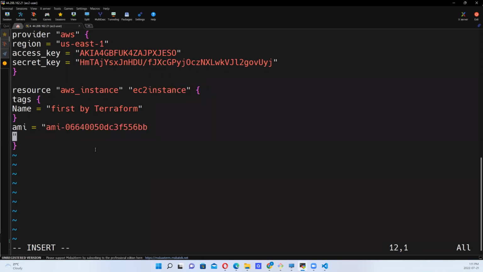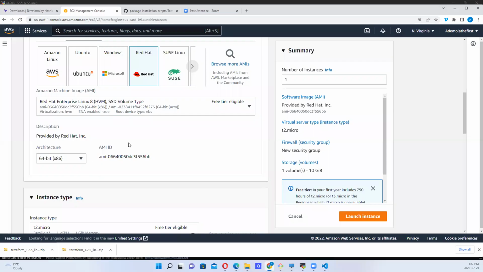So I've done that. Let me take this back. Okay, so it's in order. See, it starts with A and ends in BB. Let's confirm that just to be sure we are still on track. It starts with A and ends in BB. Okay, that's fine.